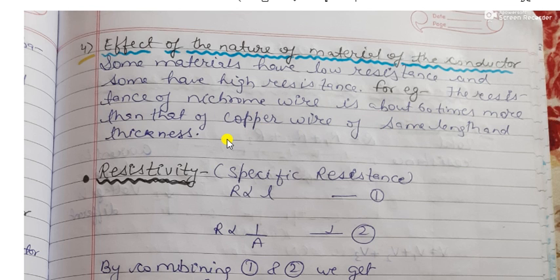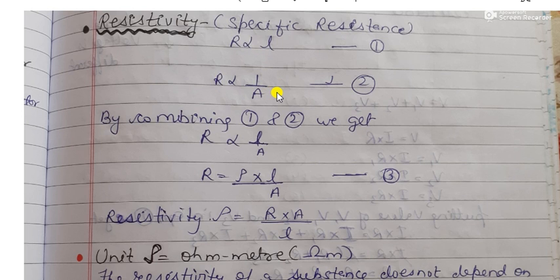Now resistivity or specific resistance. We know that resistance of a conductor is directly proportional to its length, and resistance of a conductor is inversely proportional to the area of cross section of the conductor. Let this be equation 1 and this be equation 2. Now if we combine both the first and second equation, we get R is proportional to L upon A, and if this proportionality sign is removed, a constant replaces it. This constant is known as resistivity.